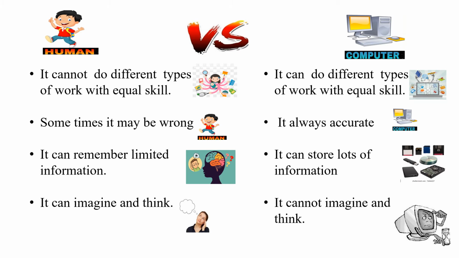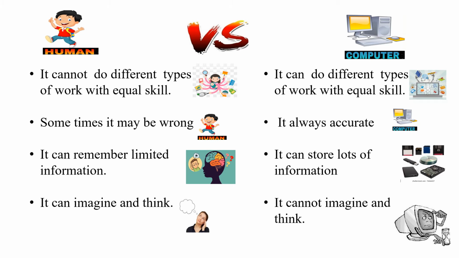Next difference is human can remember limited information but computer can store lots of information. Human brain can store limited information. Suppose I give you 100 books to read and remember all the information in the books. Then it's not possible for you to remember all the data, but computer can store a huge amount of data in its memory.